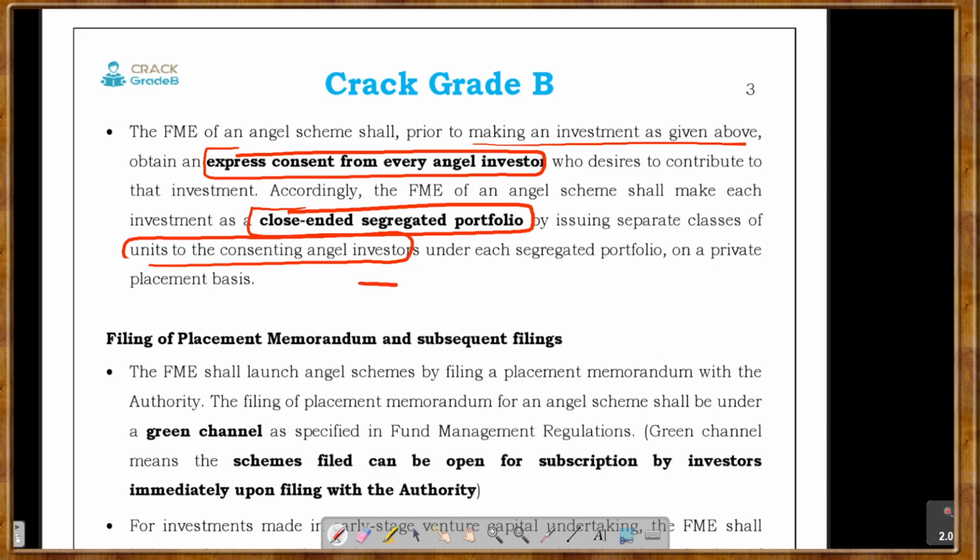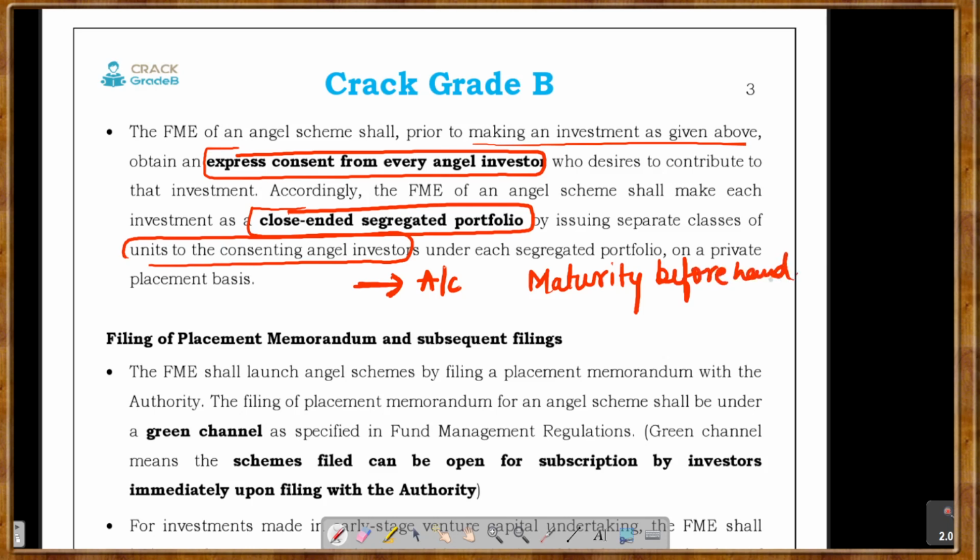That means for every investor, whatever amount he has invested, there will be a separate account. It is closed ended, which means maturity will be decided beforehand.